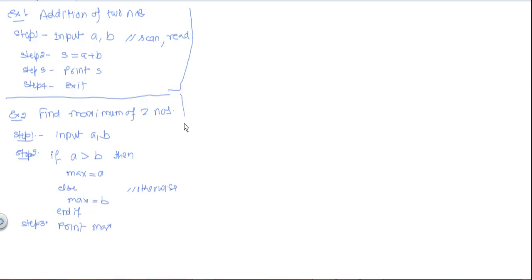Now we will take one more example that will search a number in given list of numbers. Search a number in given list of numbers. So here now one more thing is there, because we have to calculate the efficiency, that is time complexity, that is running time of the algorithm.